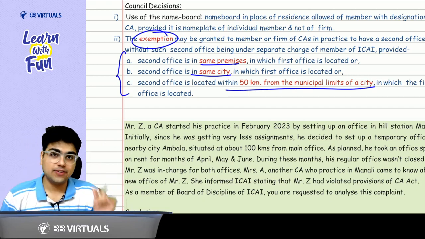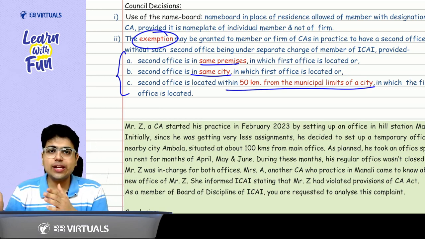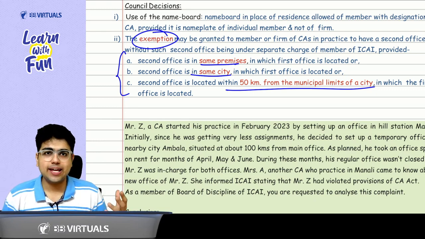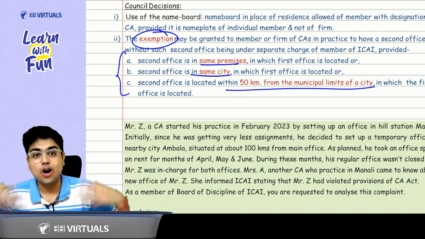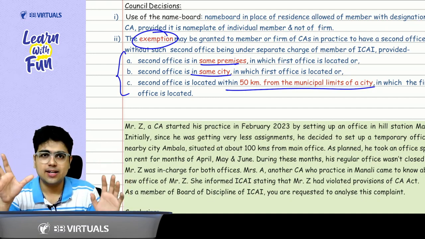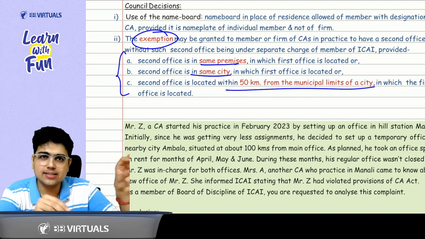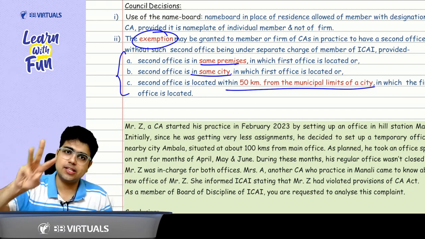Plus, they have also given an exemption for the hilly areas. Hilly areas, that means during winters, there is heavy snowfall. During that snowfall time, it is very difficult for the chartered accountant to come to the office in the morning. How will the client come to the office? So the practice gets affected. So at that point, the CAs are allowed to move from hilly areas to the plain areas and do their practice in the plain areas for 3 months.